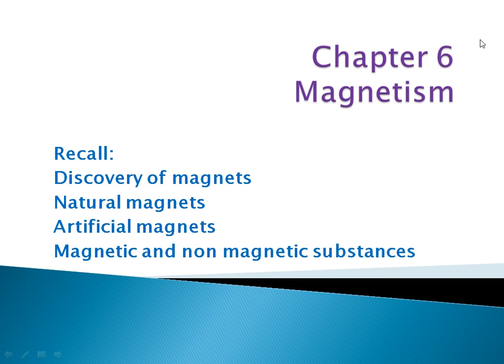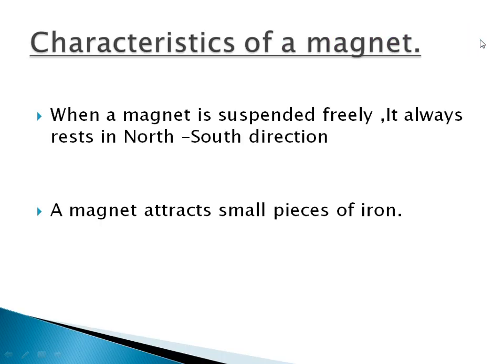Today we are going to discuss 2 new topics. Characteristics of a magnet and properties of a magnet. First, let us see what the characteristics of a magnet are. There are 2 characteristics for a magnet. The first one: when a magnet is suspended freely, it always rests in the north-south direction. That means if you suspend a magnet freely, it will always align in the north-south direction.